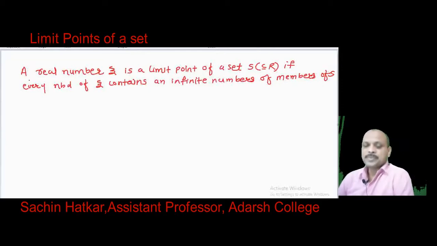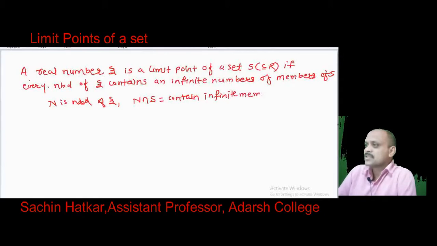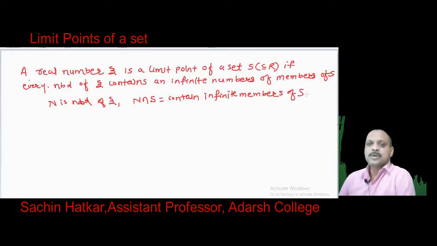Neighborhood: N is said to be a neighborhood if there exists an open interval which contains a point and which is a subset of N. Here xi is a limit point of a set S if for any neighborhood N of xi, the set N intersection S contains infinite members of S. Here capital N is any neighborhood of xi.